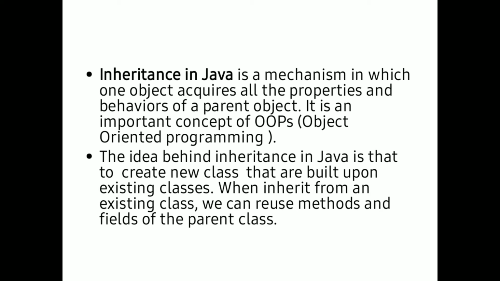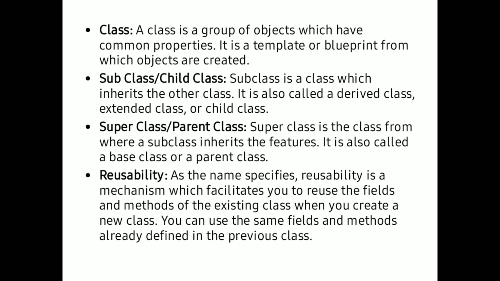So the definition of inheritance is getting the properties from an existing class, and inheritance is a mechanism in which one object acquires all the properties and behavior of a parent object. Till now we have used terminologies like classes and objects only. With inheritance we have some new terms. The terms which we need to work with inheritance are class, subclass or child class, superclass or parent class, and the term reusability.